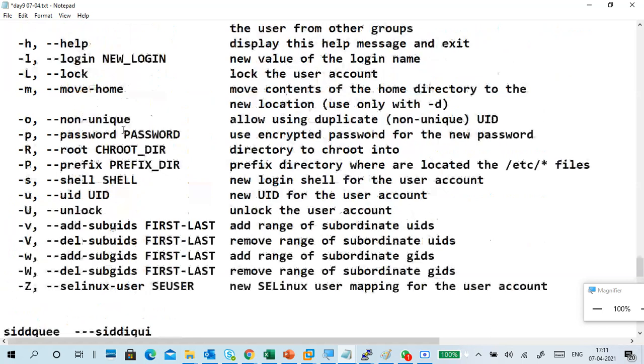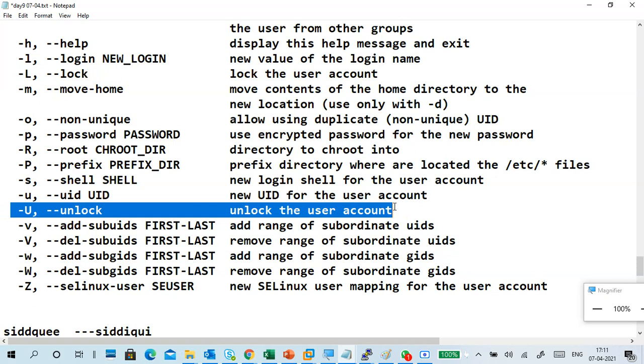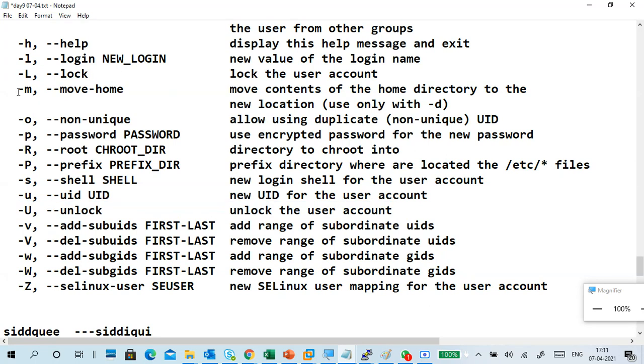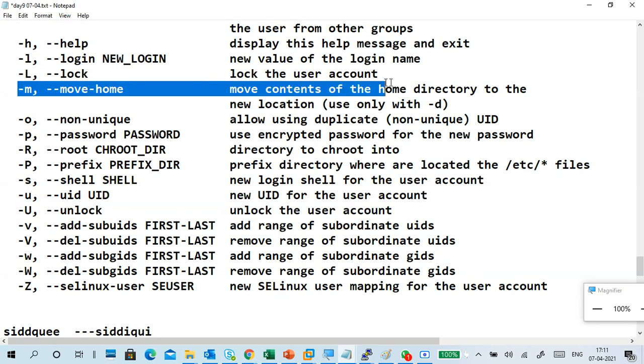Capital L is for lock. We can lock the user, so the user cannot log in. Capital U is unlock. Capital M is move home content of the home directory.